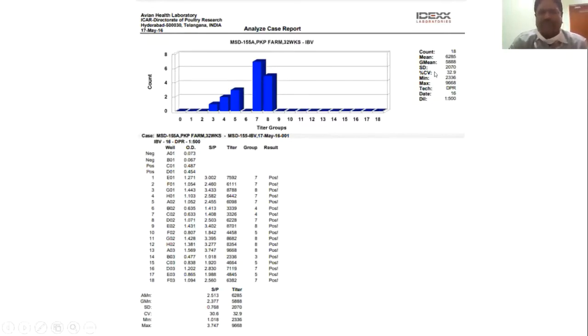Here is the count, how many samples were tested. This is the mean titer, the geometric mean, the standard deviation, and the percentage CV. This gives the variability, how close the titers are. It also gives the minimum and maximum titer values.